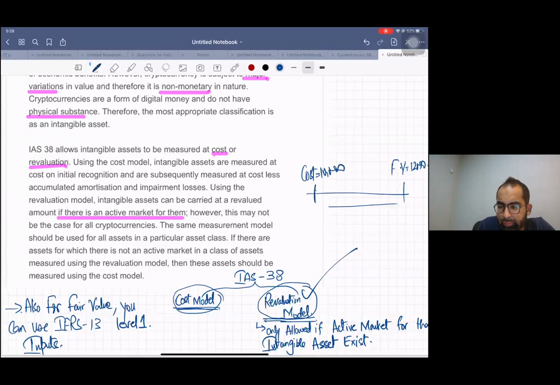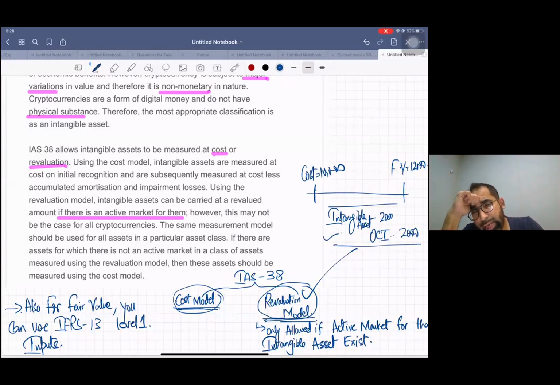The entry is debit intangible asset and credit OCI. The same rules we follow for IAS 16 apply to intangible asset revaluation. Whatever rules you have studied for IAS 16, the same rules you can follow for IAS 38 revaluation.